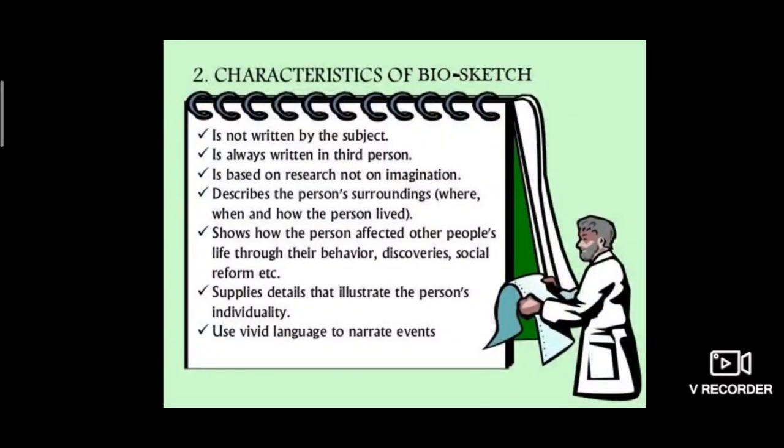Now that you know what is a BioSketch, let us discuss the characteristics of a BioSketch. A BioSketch is not written by the subject. Now what do you understand? Not written by the subject. Who is the subject here? Subject is the person about whom we are writing the BioSketch. It is always written in third person. So third person means it is always written by someone else.